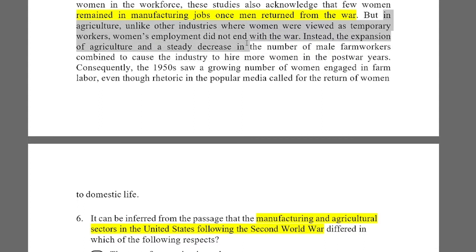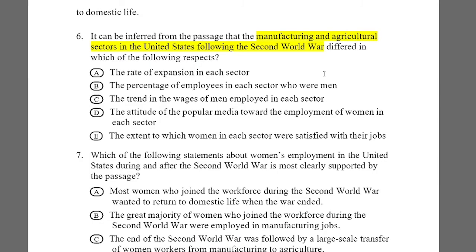So if we go to the first point, the rate of expansion in each sector, and in the question it says that it can be inferred from the passage that the manufacturing and agriculture sectors in the United States differed in which of the following respects. In the case of differed, its meaning is unlike or dissimilar.